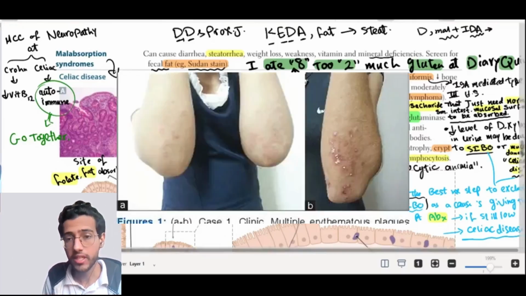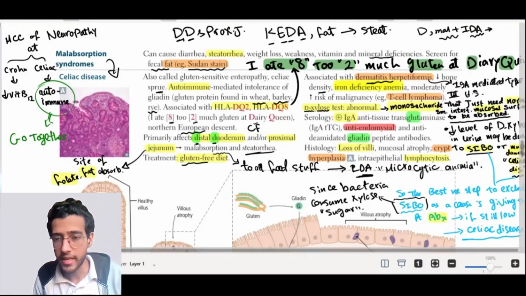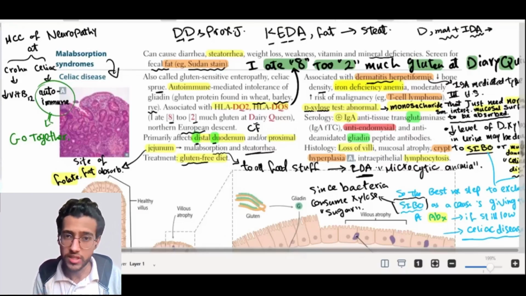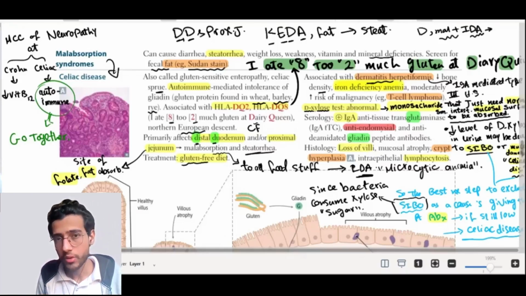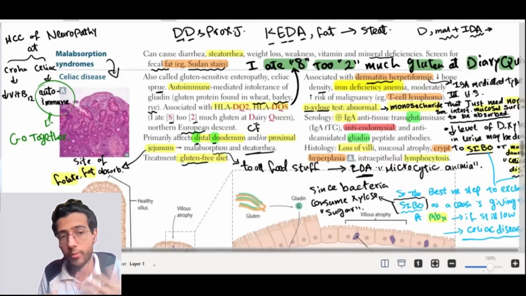rejection. Also, we have decreased bone density due to loss of vitamin D, which is a fat soluble vitamin. Iron deficiency anemia. This is very important. Very, very high yield. Iron deficiency anemia. There is increased risk of malignancy in patients with celiac disease, and the most common malignancy here is T-cell lymphoma. Why? Because this is an autoimmune disease. There are many lymphocytes at the intestinal site. So this lymphocytosis, link it with the lymphoma you will get in this disease. So T-cell lymphoma is common in celiac disease.